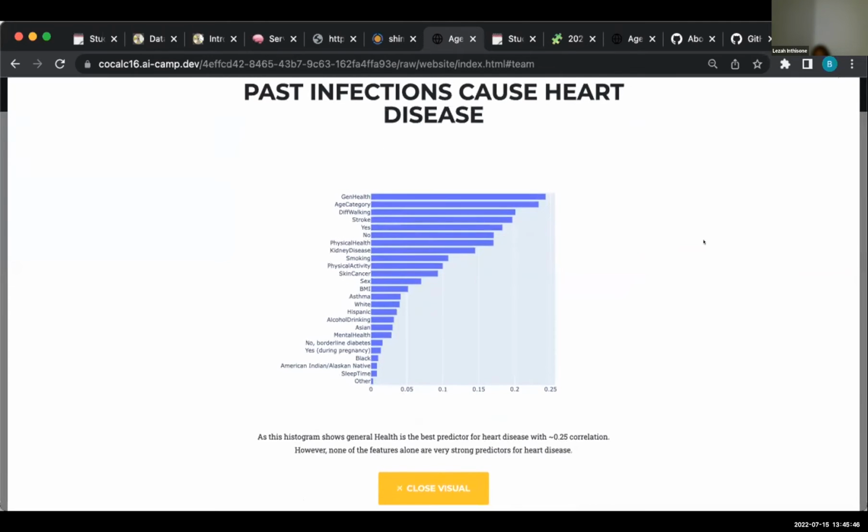This data shows all the diagnoses for multiple people who took the test to find out if they have heart disease or not. And this histogram shows general health, the best predictor for heart disease, with around a 0.25 correlation. However, none of the features alone are very strong predictors for heart disease.